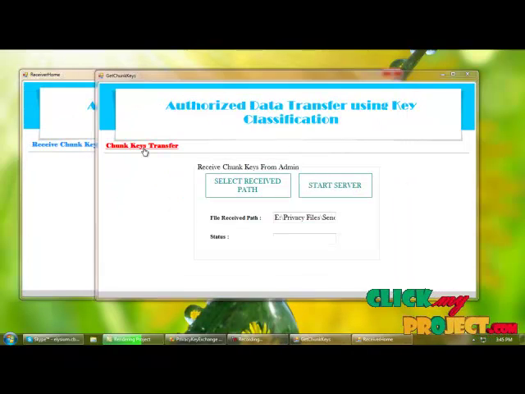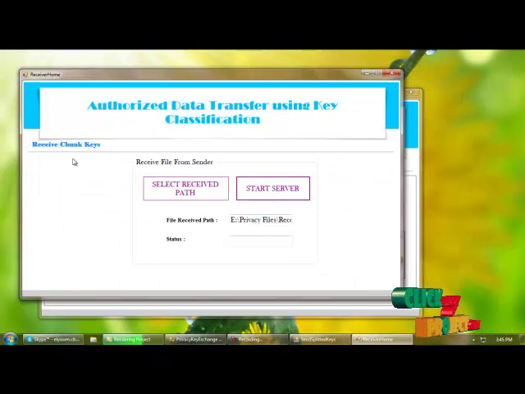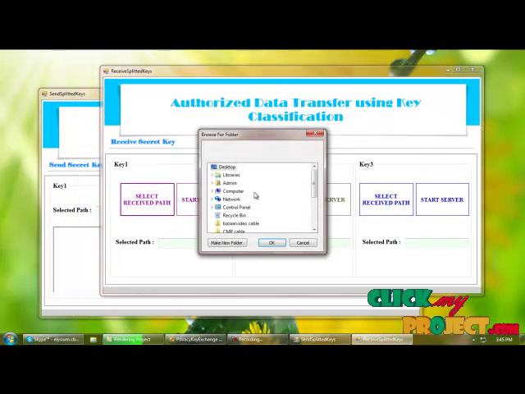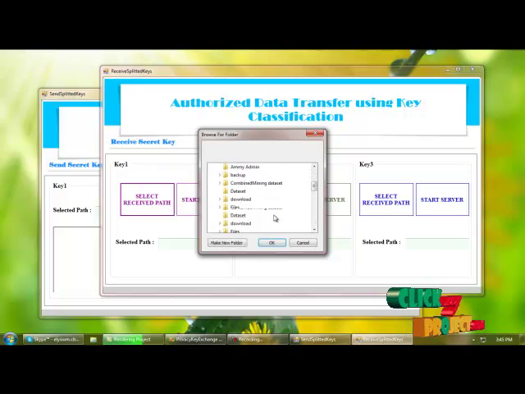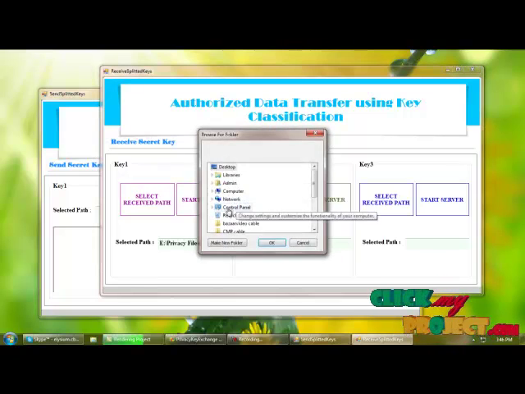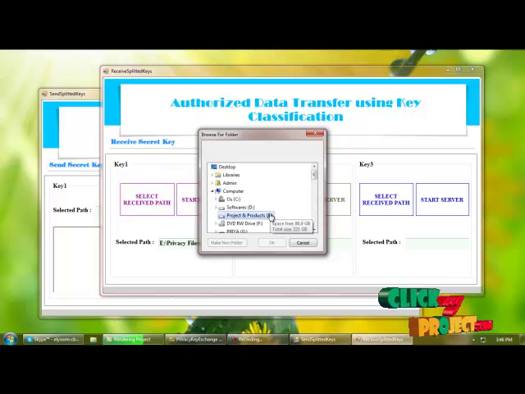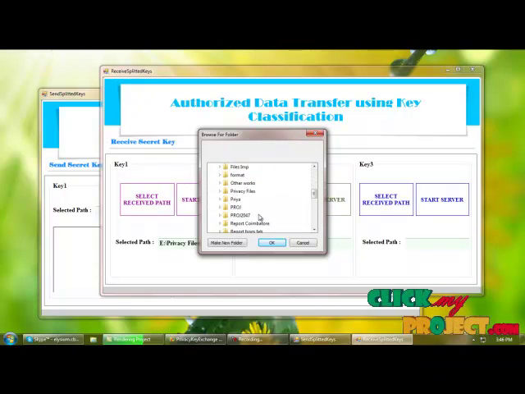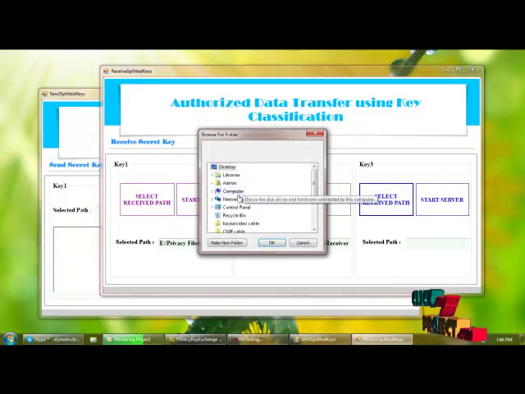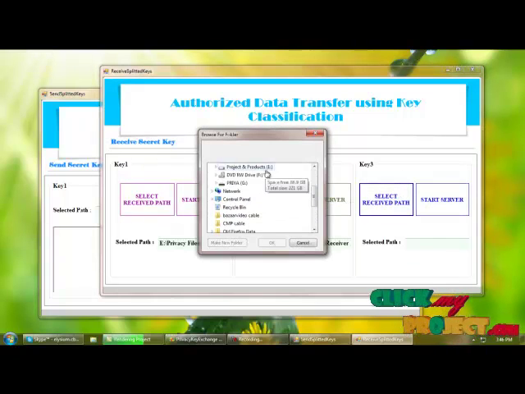Next we are sharing the chunk keys to the receiver. For that we need to select the receive path. So I am selecting the receive path here for each key, for all 3 keys.